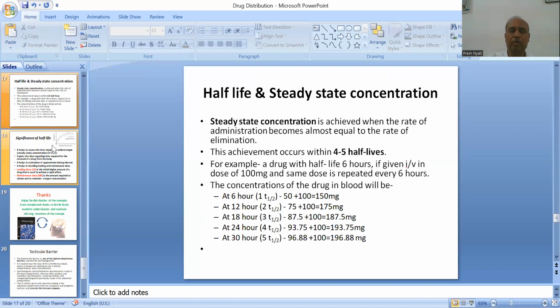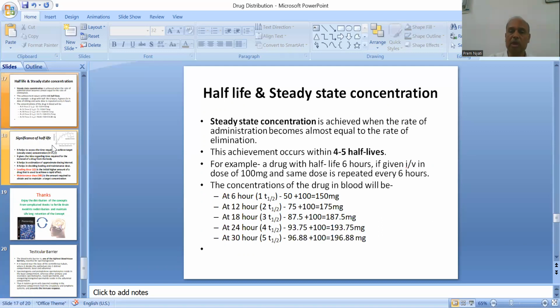So half-life and steady state concentration. Steady state concentration is achieved when the rate of administration becomes almost equal to the rate of elimination. This occurs within 4 to 5 half-lives. For example, a drug with half-life 6 hours is given intravenously in a dose of 100 milligram. The same dose is repeated every 6 hours.